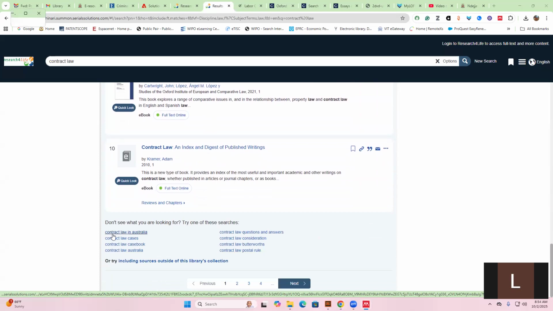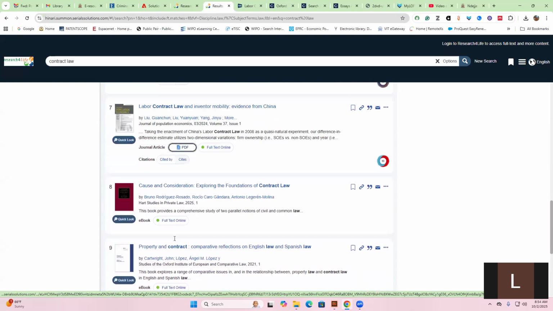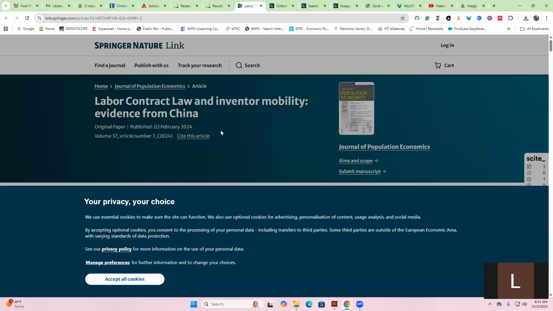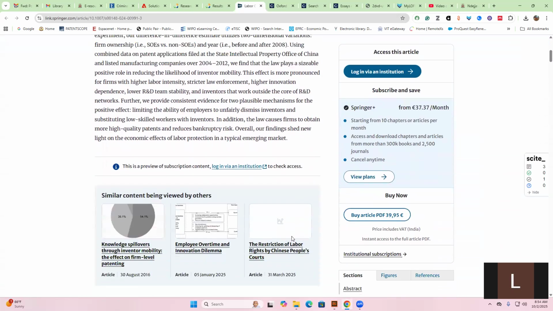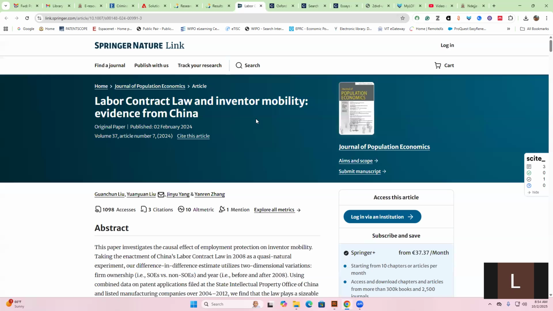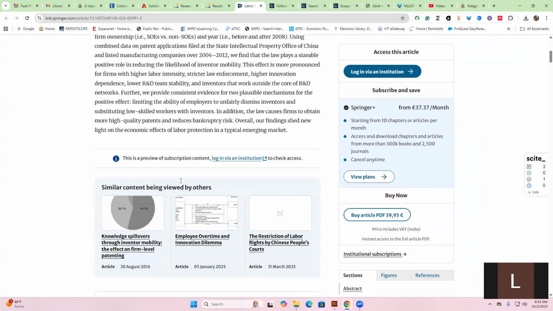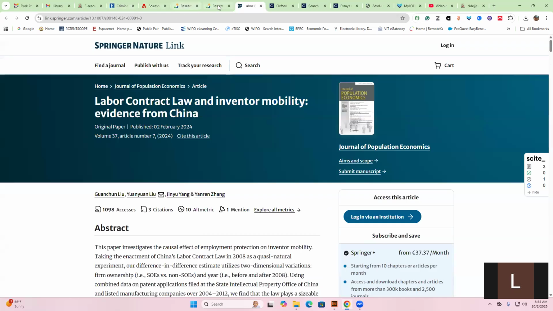Then they will indicate that there are other contract laws. If you're looking at contract law, questions and answers, contract law considerations, contract law, postal rules, and so on, if you want to change your search, you can check through what they've shared here as a summary. The article which we clicked on took us to another page because it is provided by a different platform. So you'll be able to pick it from there.